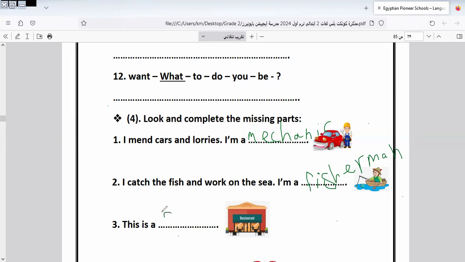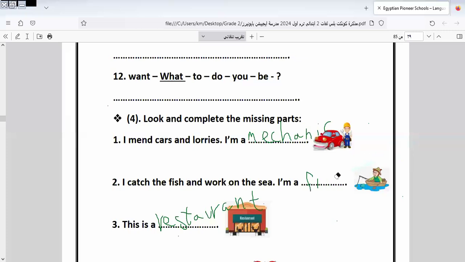This is a restaurant. I'm writing restaurant. This is a restaurant. I put the full stop at the end of the sentence.